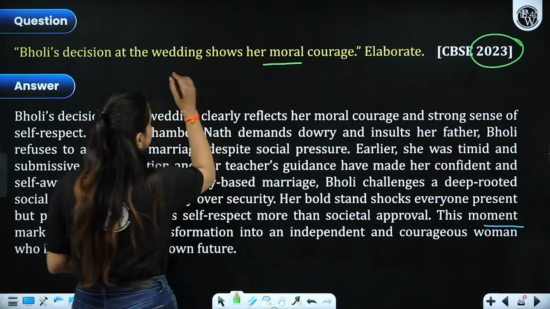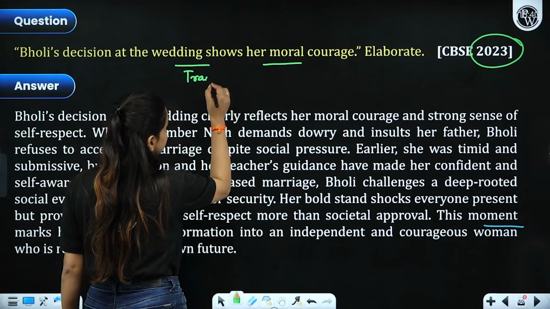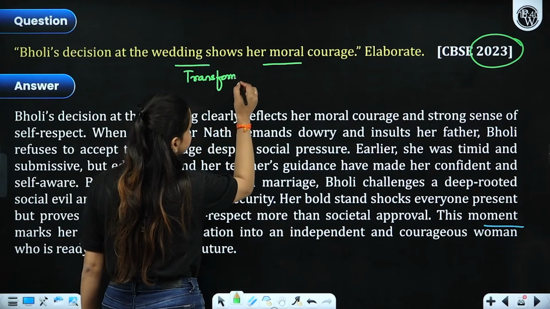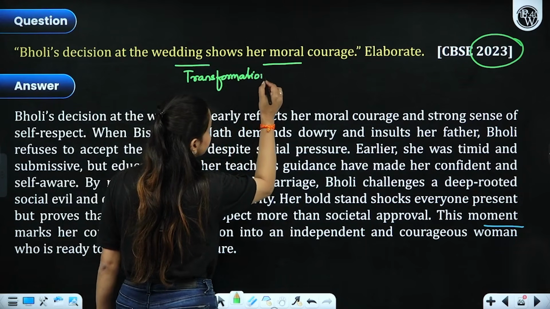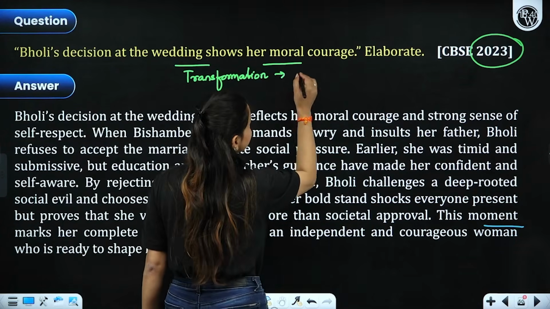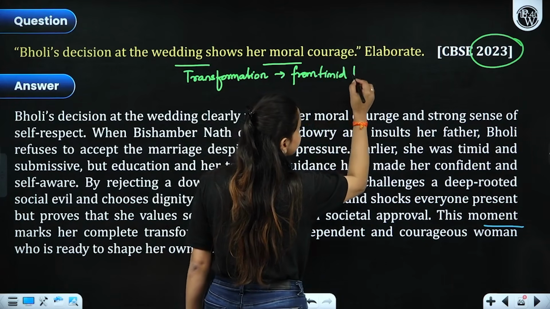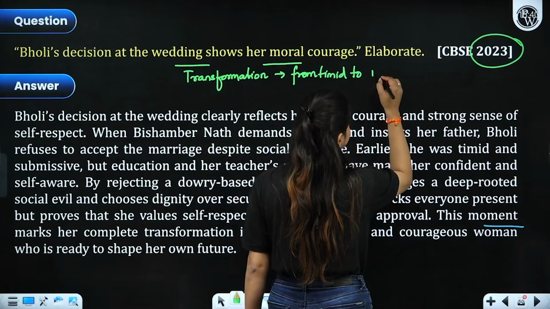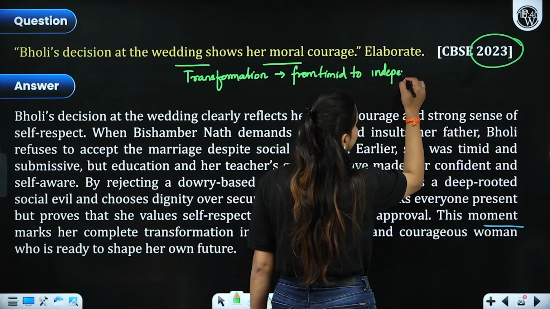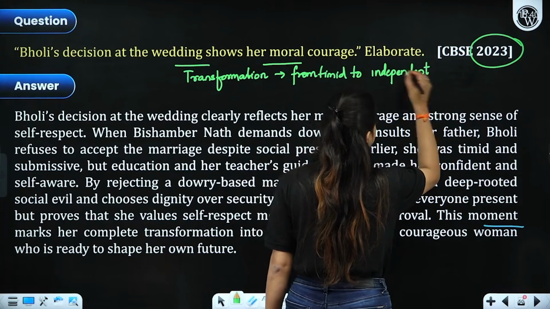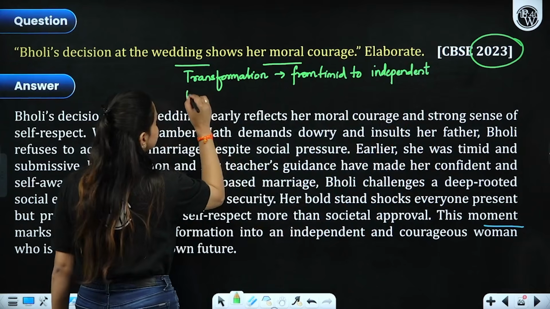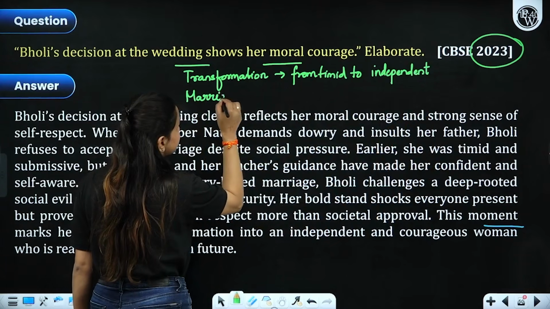So this question also focuses on the transformation of Bholi from being timid to becoming independent towards the end of the chapter. And please do not forget to mention the marriage episode here.